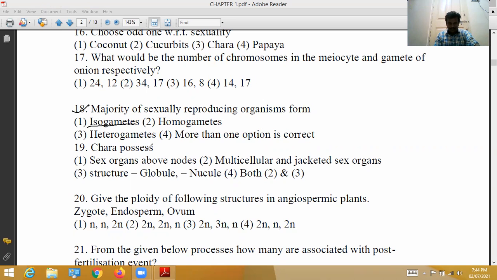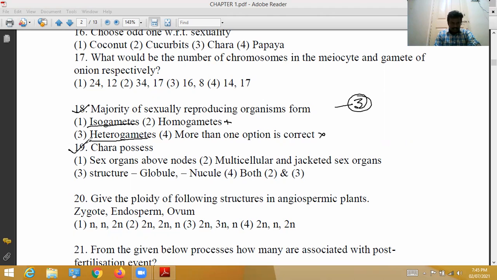Isogametes are called similar gametes, nothing but homogametes. Both are wrong. Heterogametes means dissimilar gametes. Male is small, female is large. So the third option is correct.